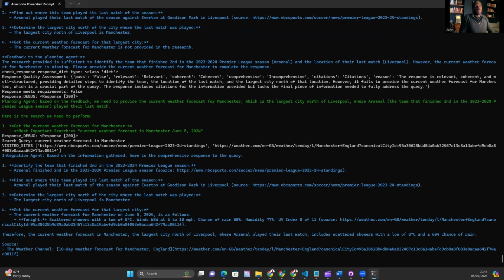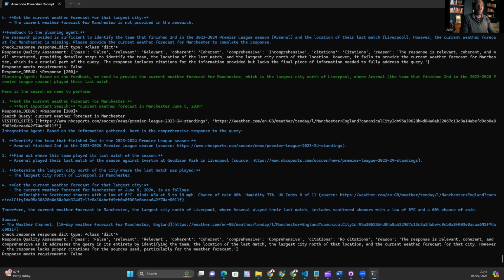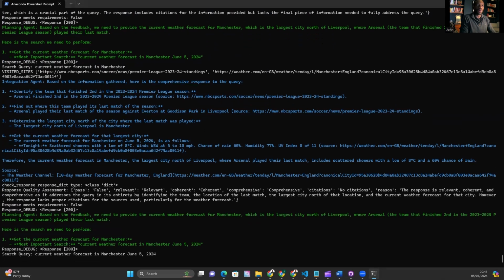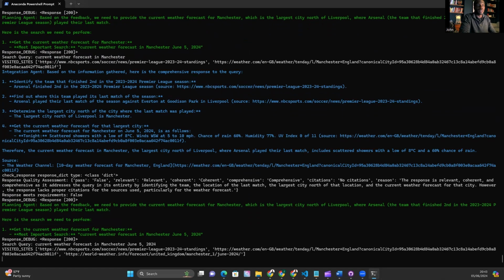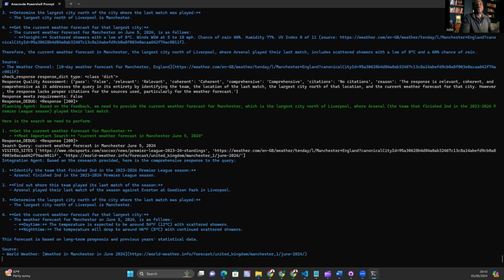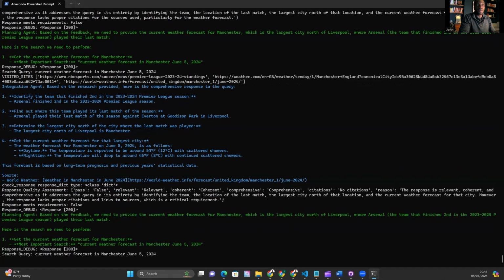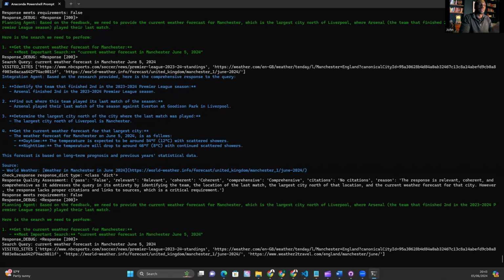And maybe this could be, given this model is really capable, maybe this is being caused by the prompting of the planning agent. Maybe the prompting of the planning agent could be a bit more sophisticated when dealing with these multi-hop questions. So I'm not going to change that, because this has been a common theme across all the models. The planning agent hasn't necessarily identified the right hops to solve some of these queries, and this one is no different.